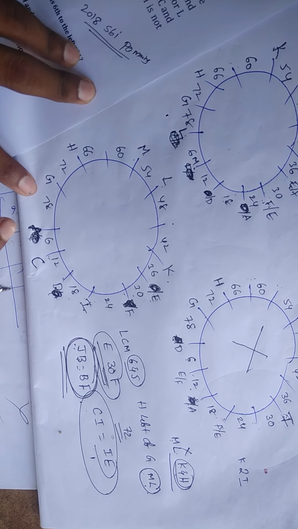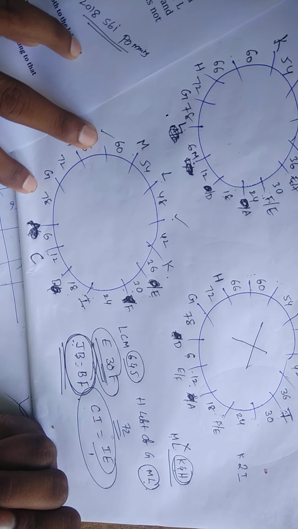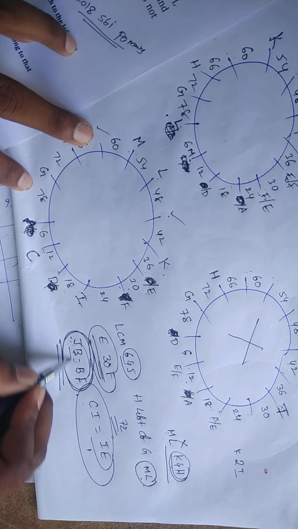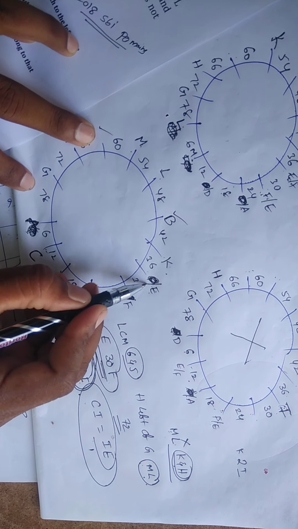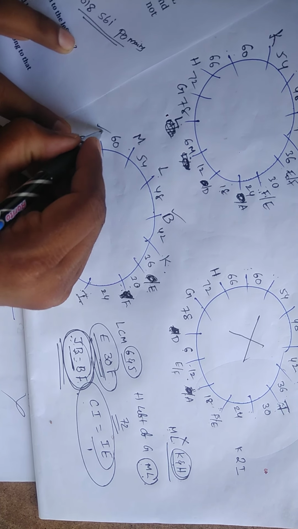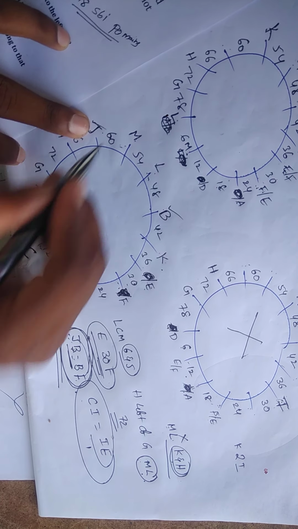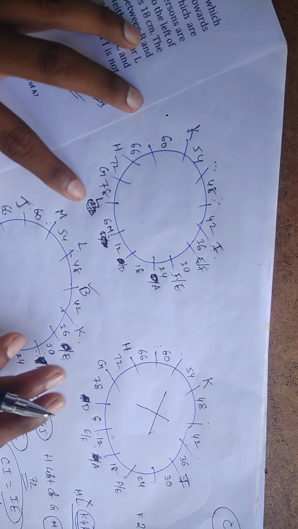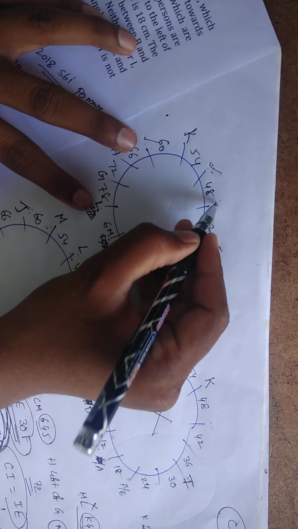Now friends, check the empty places. Here this one is empty. This one also empty. Now, JB, BF. For J and F, the common one is what? B. Suppose if I take here B, between J and F we have two persons. Now if I take B and F, we have two persons. Now if I take here J, then J and B also two persons. Here the condition is satisfied: JB equals BF. Yes. Now friends, check here. In this case, what are the empty places? This is empty, and this is empty.